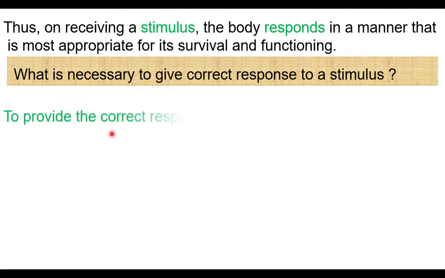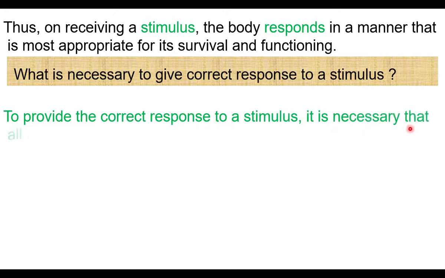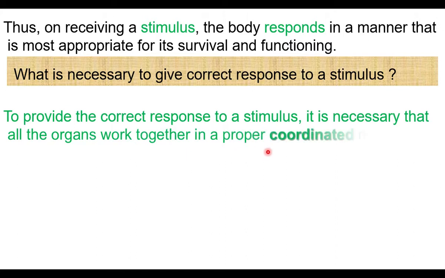To provide the correct response to a stimulus, it is necessary that all the organs work together in a proper coordinated manner. To give correct response to a stimulus, what is necessary? Working of all the organs together in a proper coordinated manner is necessary. When all the organs work together, that is called coordination.